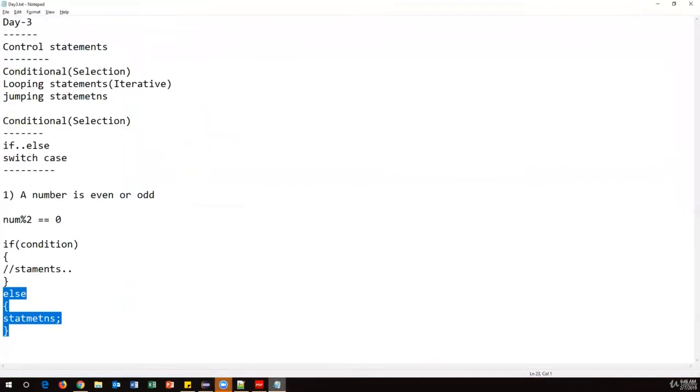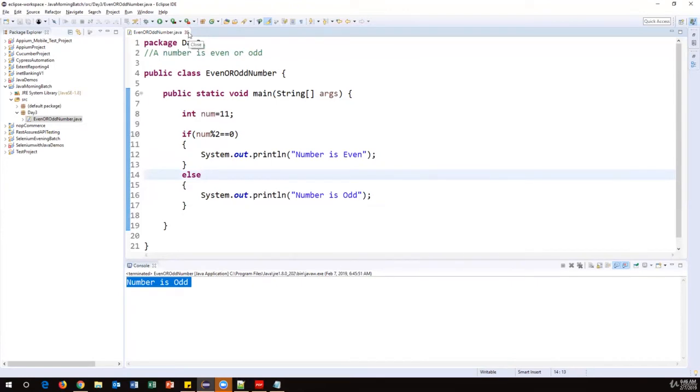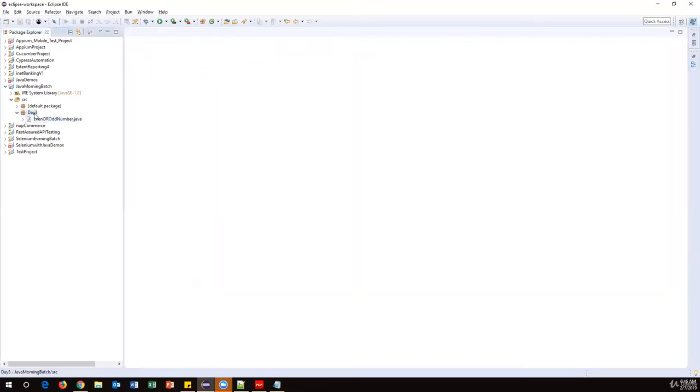Okay, so let's see one more example. I want to find out the largest or greatest of two numbers. I will take two numbers and the program should say which one is the greater number. So let me create another example.